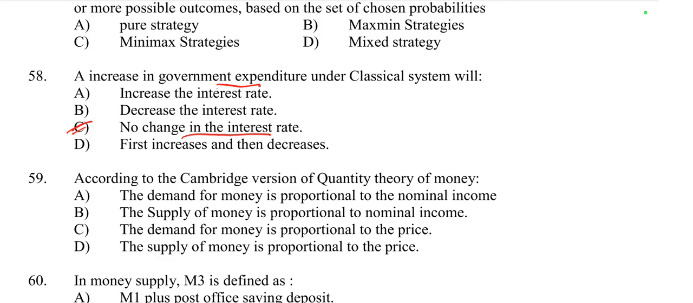In the classical system, an increase in government expenditure would indeed affect the interest rate due to changes in the demand for funds. However, the classical view traditionally assumes that the money supply adjusts to accommodate changes in demand. Given this perspective, the effect of increased government spending might be neutralized by an equal adjustment in the money supply. The increase in government expenditure is matched by an increase in money supply, leaving the interest rate unchanged. So classical says there is no change in the interest rate.